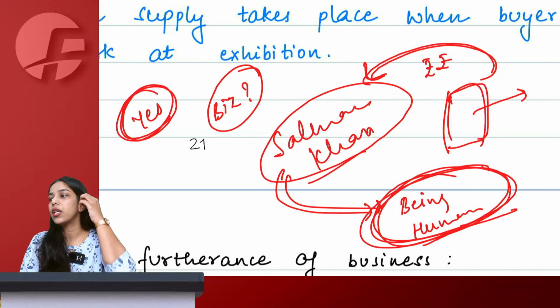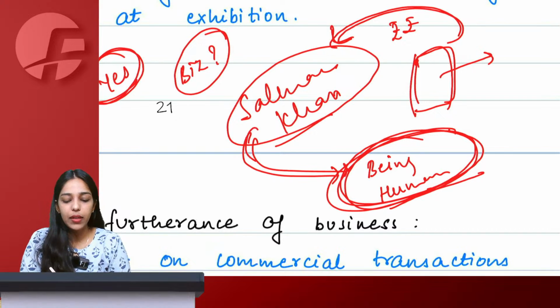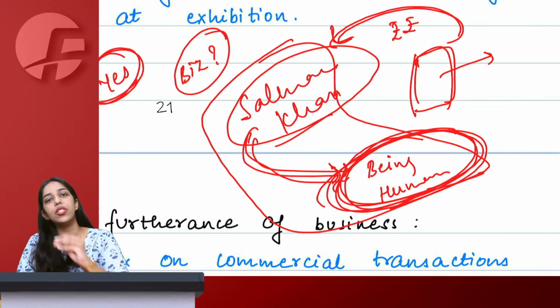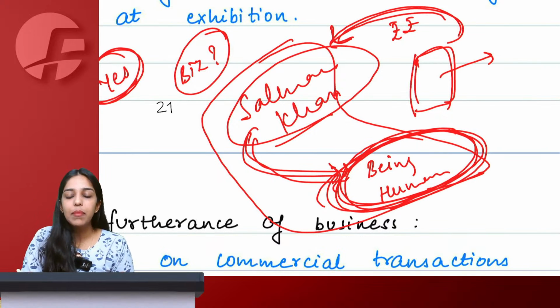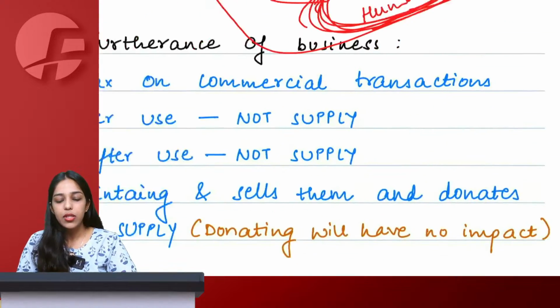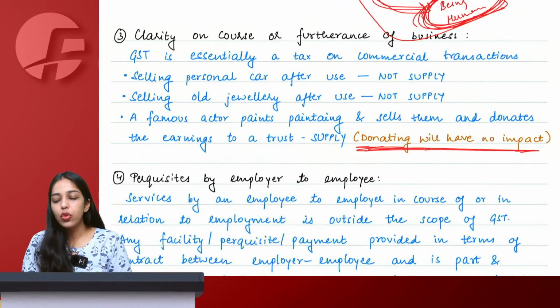Absolutely no correlation. So in the exam, they can simply confuse you by telling that whatever consideration we have received, we will donate. This is a separate transaction. This donation might not be a supply, but here simply selling of painting, earning money, is a pure business, a business of vocation where I am a painter, I am making paintings and I am selling it. So that example only I have given here, that the donation will have no impact on this transaction of business.